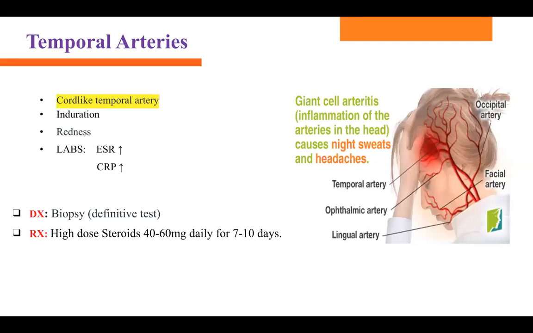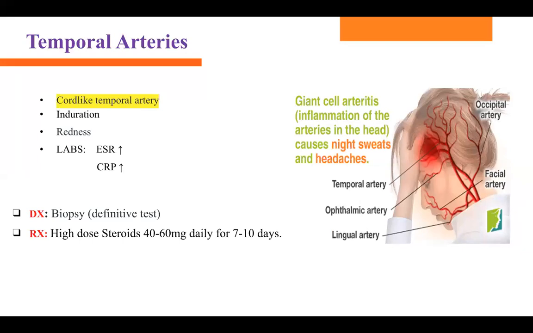Now, next one is temporal arteritis. So what is that? It's also known as giant cell arteritis. This is the inflammation of the artery in the head. Okay, so that is temporal arteritis. It's a cord-like structure on the frontal region, that is the temporal artery.